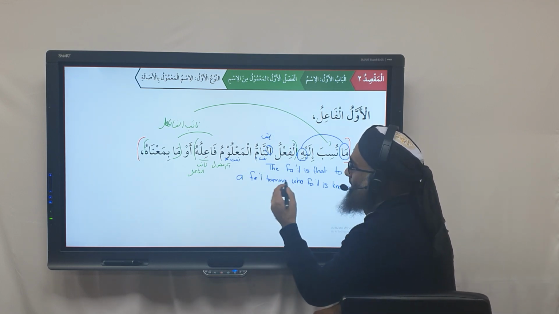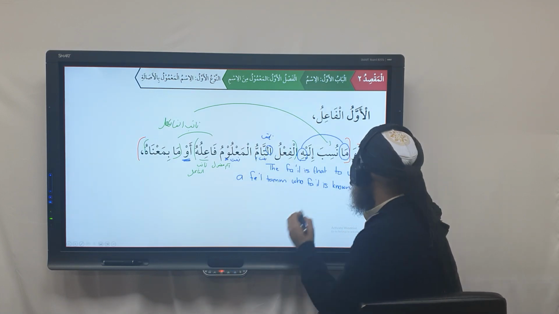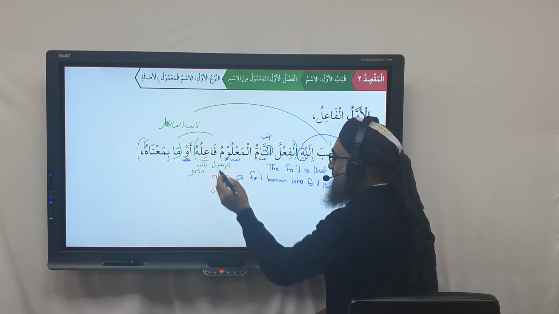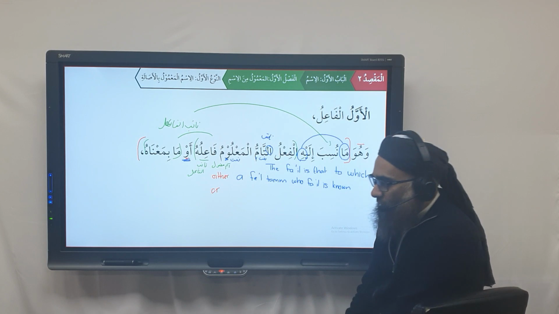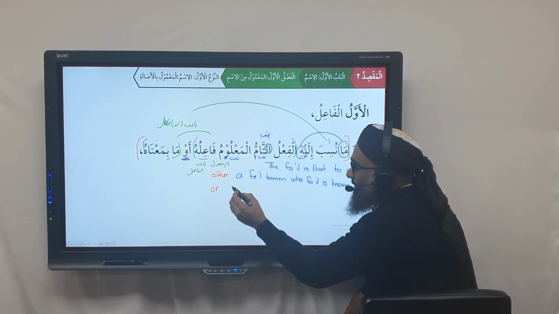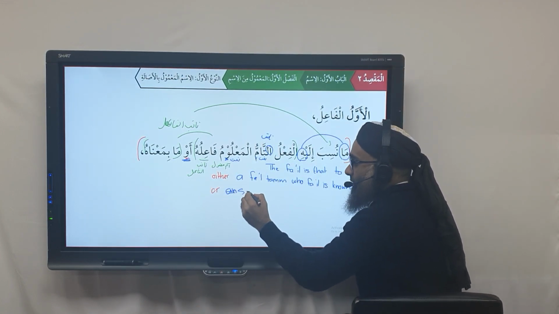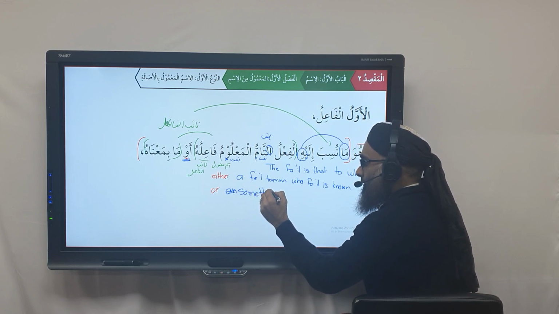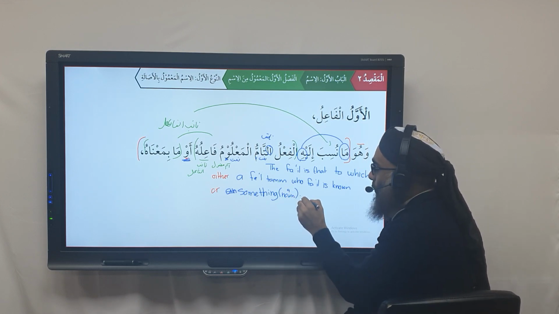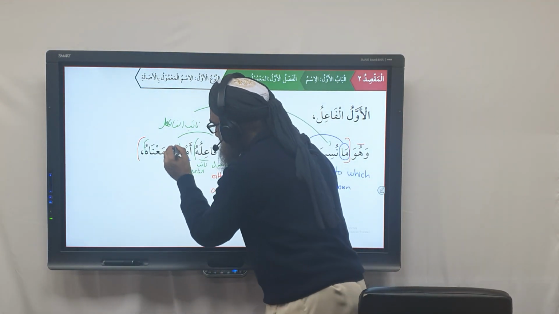Yes? And because we have an aw here, the particle aw, we can add in the word here. What? To which either, or. So we can add in the aw. So the fa'il is that to which either a fa'lu tam whose fa'il is known, or something, or a noun, which bi ma'nahu means that which is in the meaning.